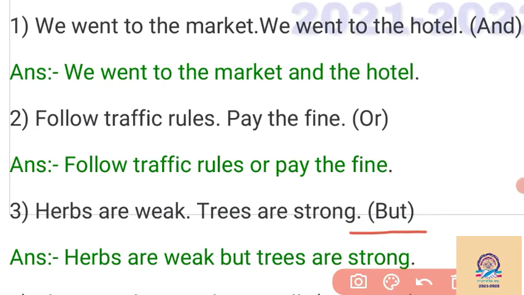Then but. But shows the opposite position. Like herbs are weak, the trees are strong. So herbs are weak and another, trees are strong. So to join these opposite views, we have to use but. So herbs are weak but trees are strong.